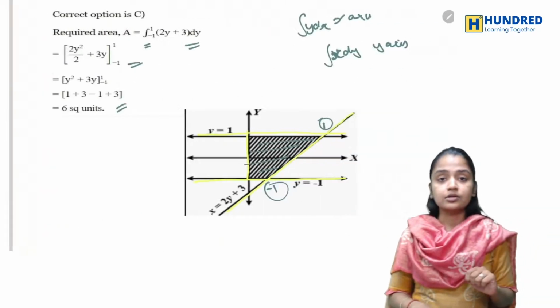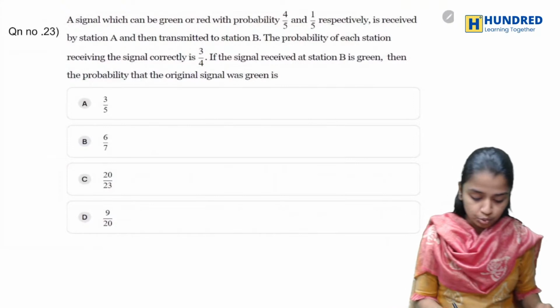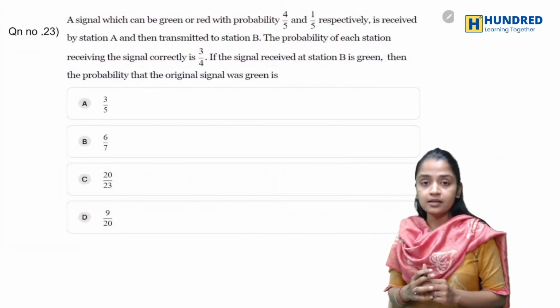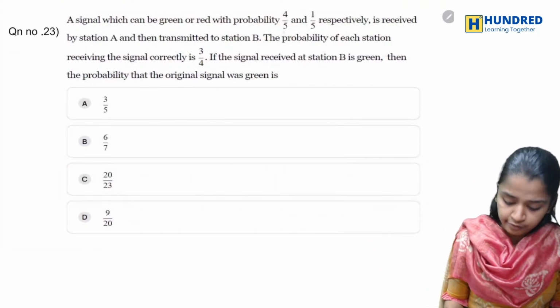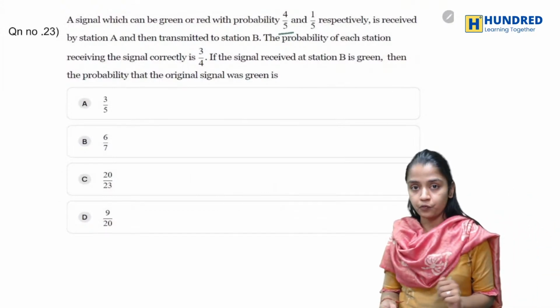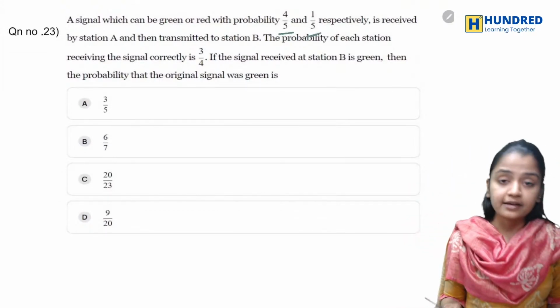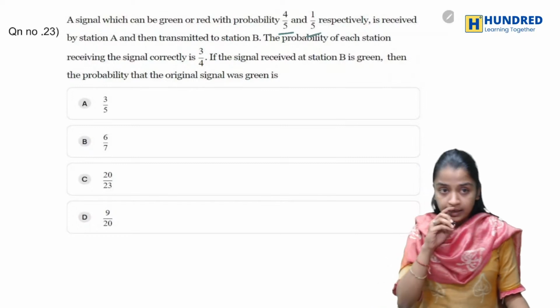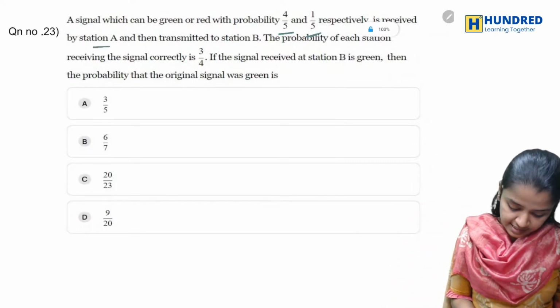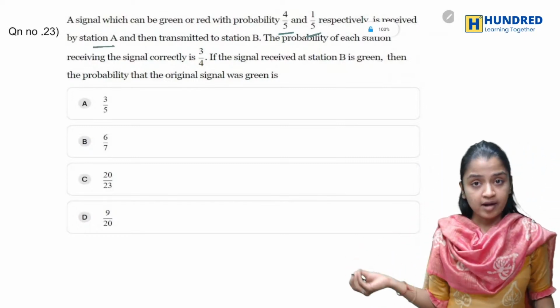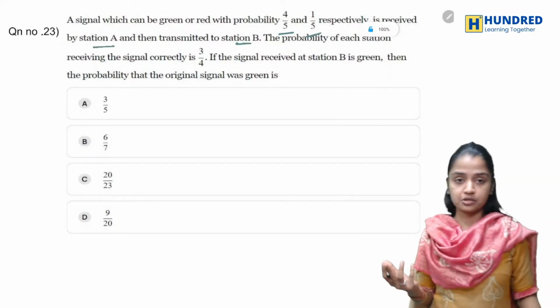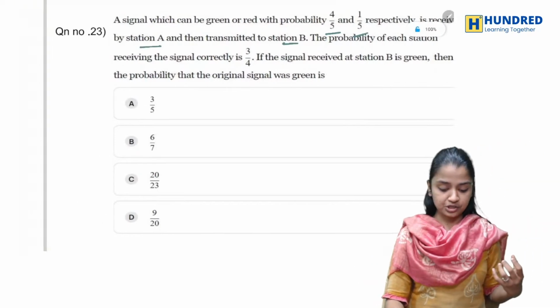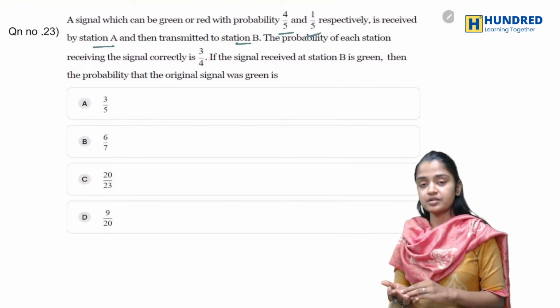Okay, now let's go to the next one. You have a signal. In a signal, the probability of getting green is 4 by 5 and the probability of getting red is 1 by 5. It is first received by station A, then it is transmitted to station B.